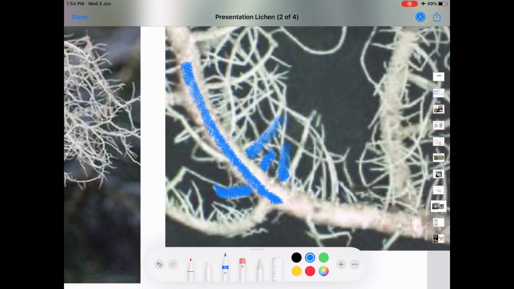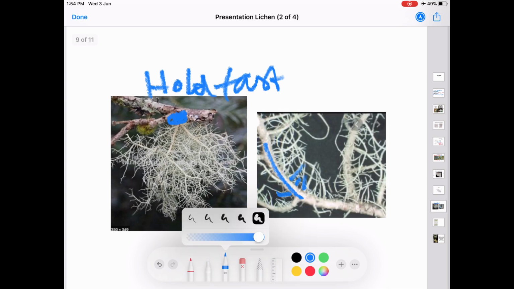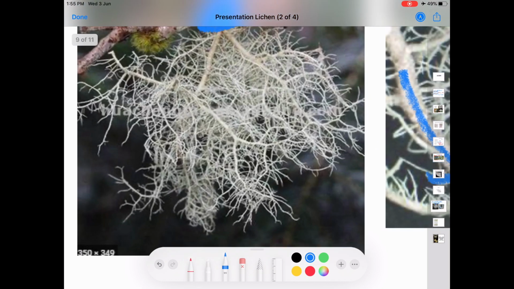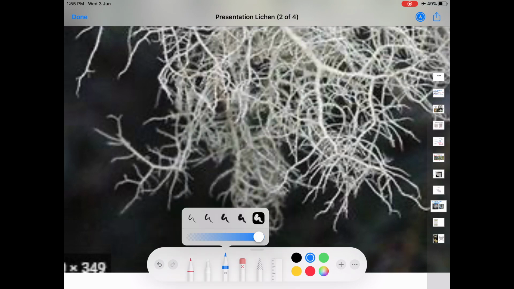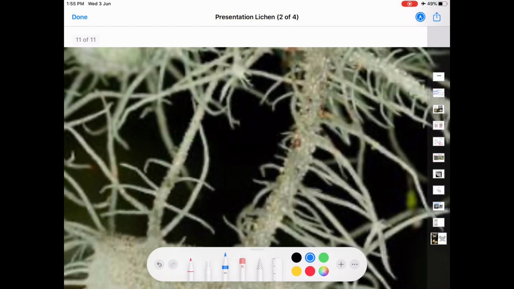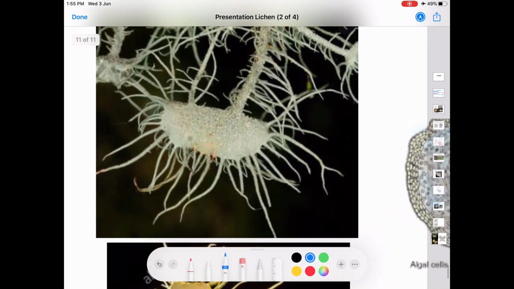The phycobiont in the case of Usnea is Protococcus, P-R-O-T-O-C-O-C-C-U-S. This is the algal partner seen in the case of Usnea. In Usnea, you can see plate-like apothecium. See here, at the tip of the thallus, you can see numerous plate-like apothecia produced on the tip of the branches, like this. These are the plate-like apothecia produced by the lichen Usnea.